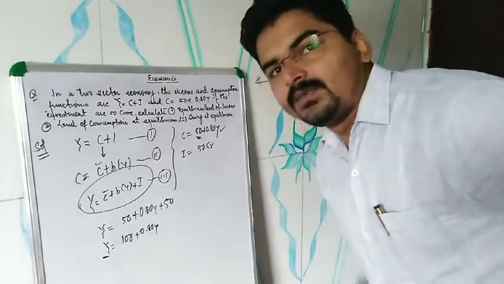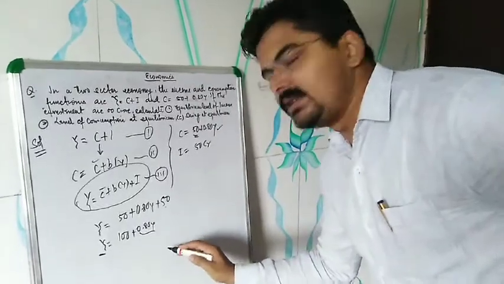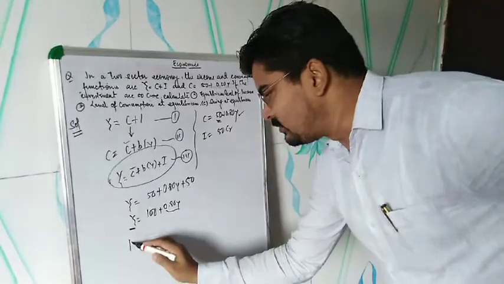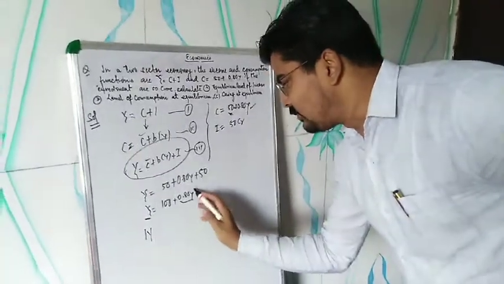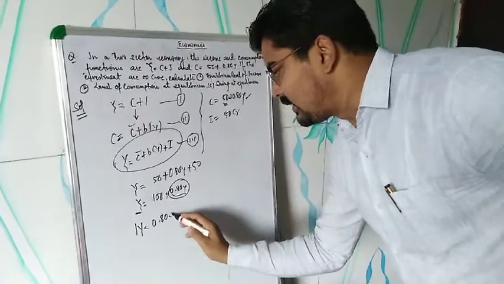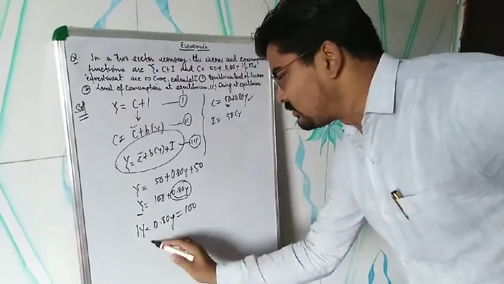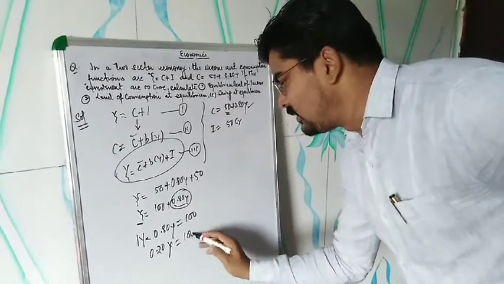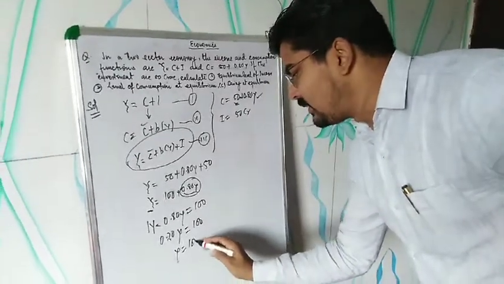On this side there is 1y and on the other side there is 0.80y. So we will assume 1y, and this 0.80y will go to that side. So here we have 0.20y is equal to 100. So y is equal to 100 divided by 0.20.